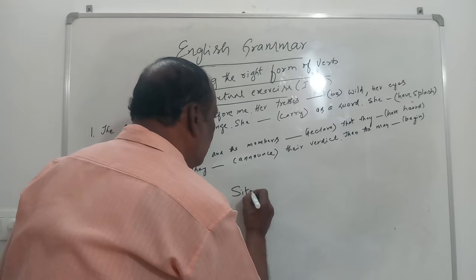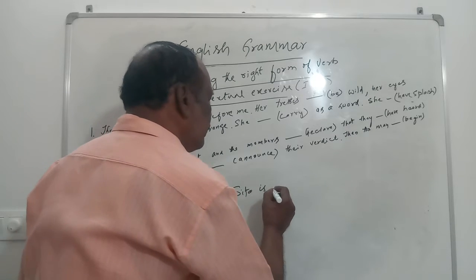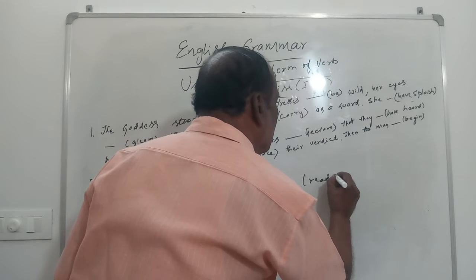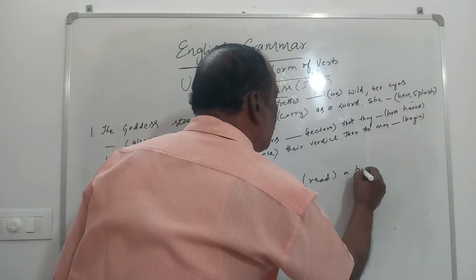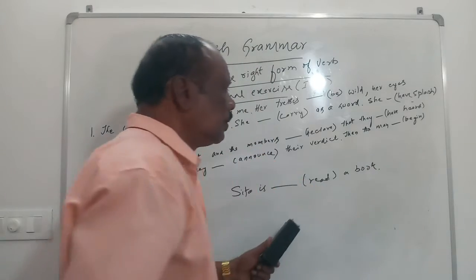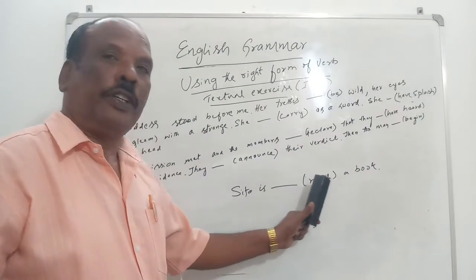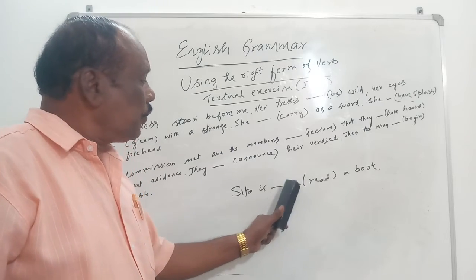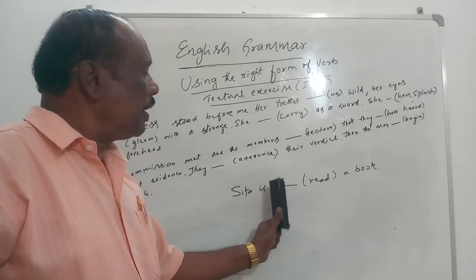Sita is dash read a book. Sita is dash read a book. Here what do you see on the left side of the dash?